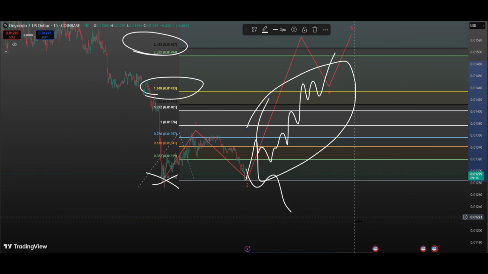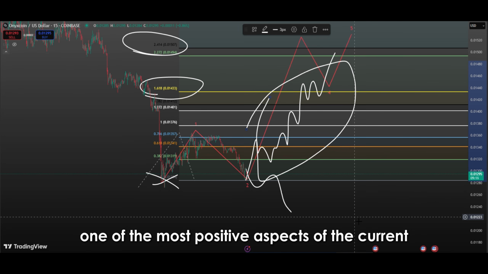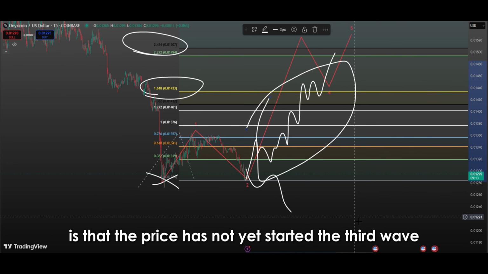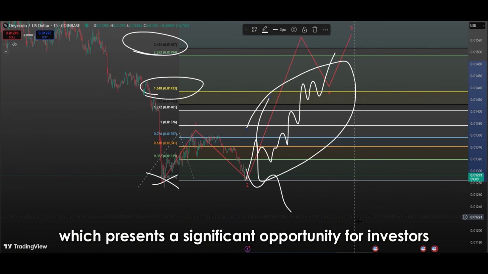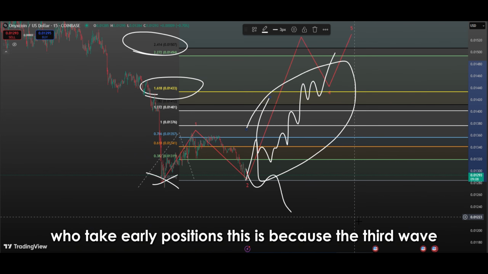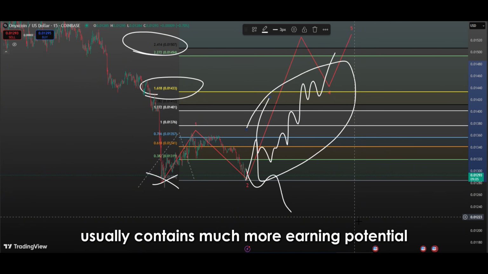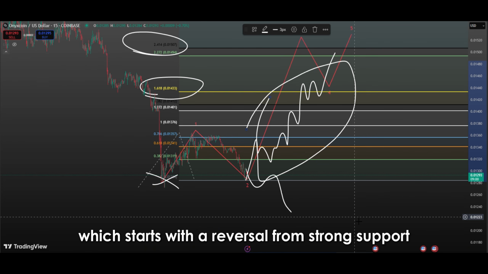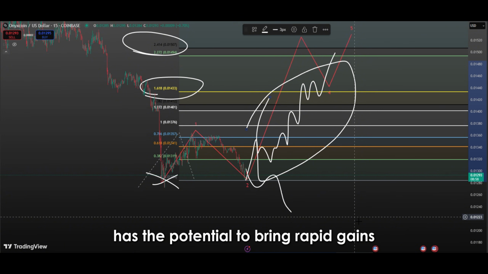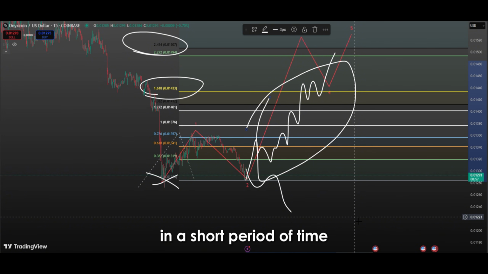process. One of the most positive aspects of the current structure is that the price has not yet started the third wave. This means that the market has yet to realize its potential upside, which presents a significant opportunity for investors who take early positions. This is because the third wave usually contains much more earning potential than the first wave. In this context, the current correction is not a risk, but rather an opportunity. In particular, the third wave, which starts with a reversal from strong support, has the potential to bring rapid gains in a short period of time.